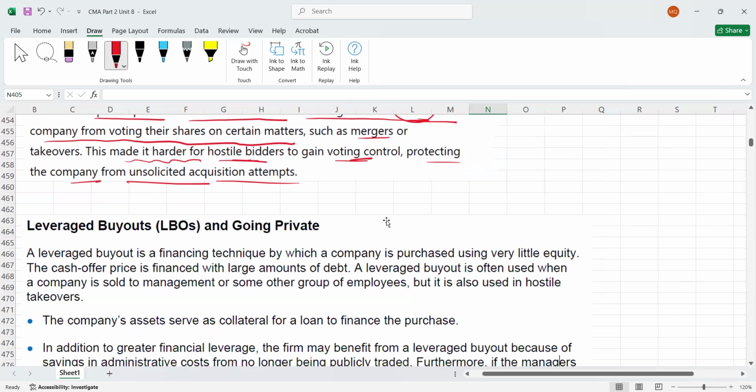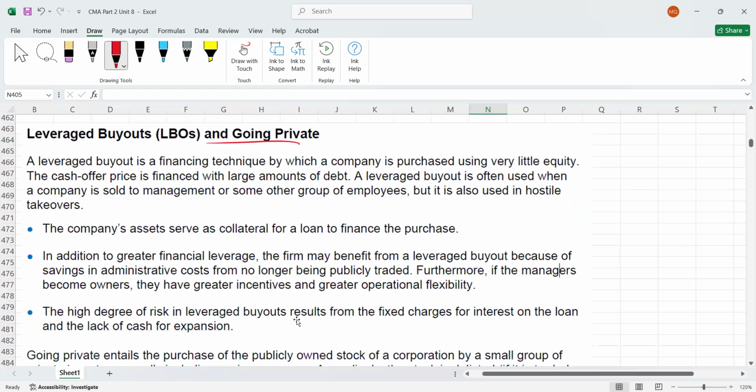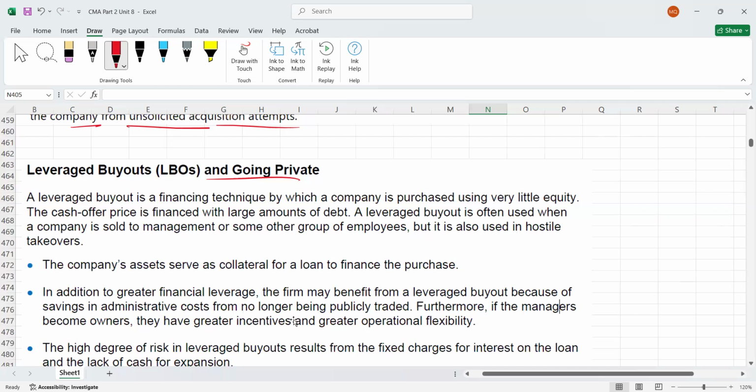Now we got here leveraged buyouts and going private. What is a leveraged buyout? It's another defensive tactic, or you can say just a concept. You can take leveraged buyout as just a concept. What it means? Please remember leveraged buyouts and going private.